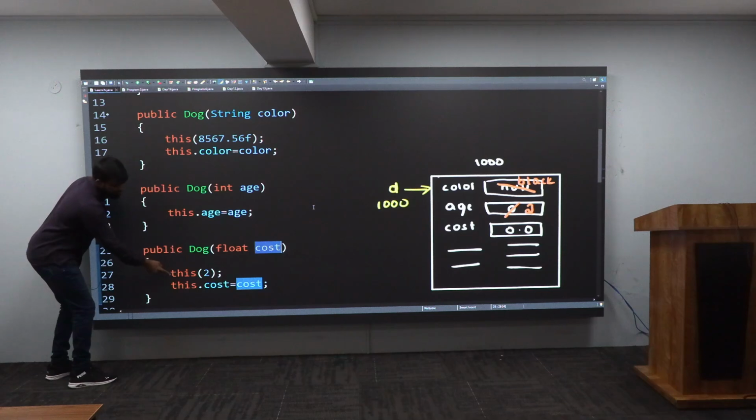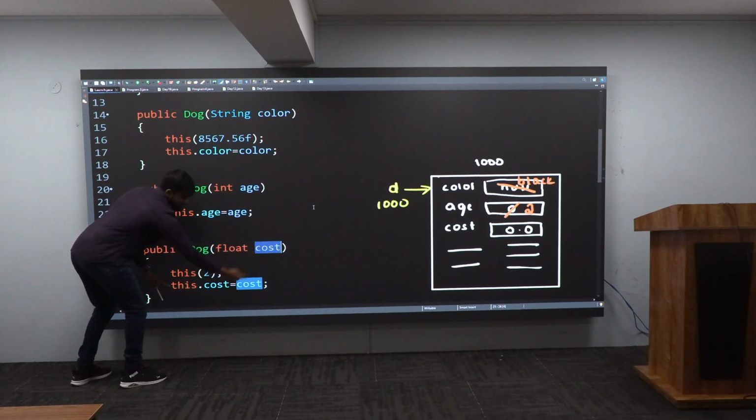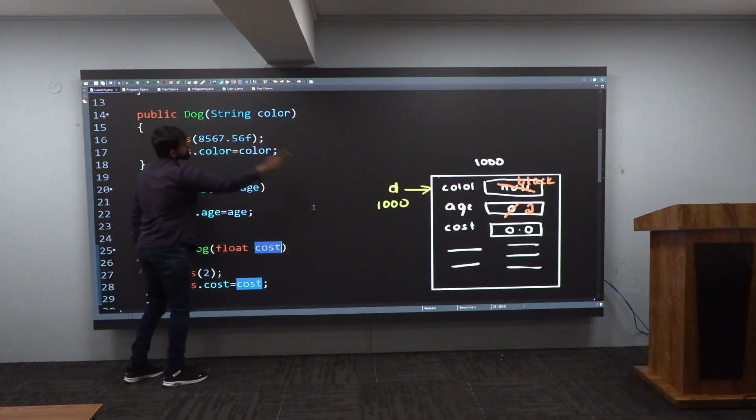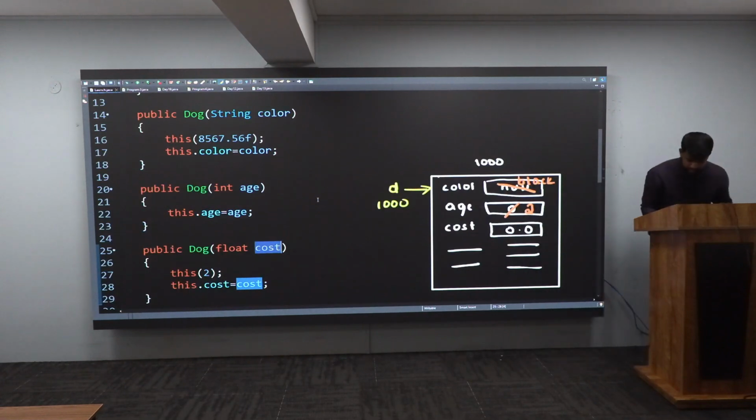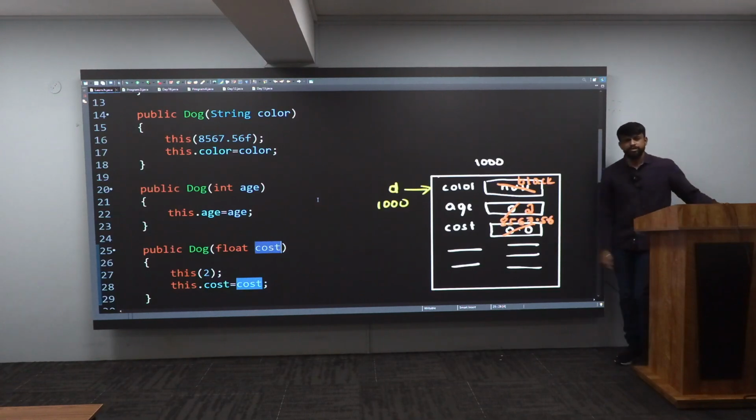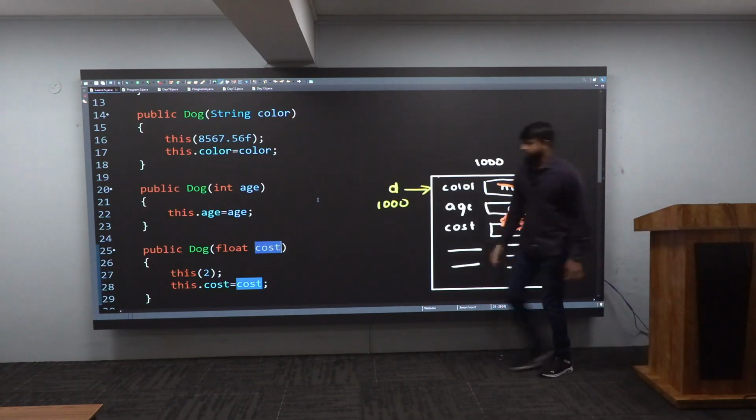Got this, all of you? Very good. After this, come here. Whatever the cost, that is this dot cost, you should give it to this dot cost. What is this cost? This fellow. This you should give it to whom? An instance variable. Instance variable means him. This value will come and sit here now. Watch it. This value, 8567.56, will definitely come and sit here. Very good, sir. Next what?